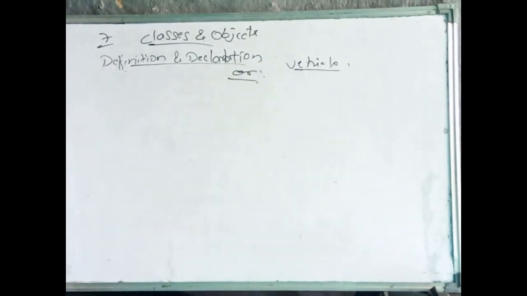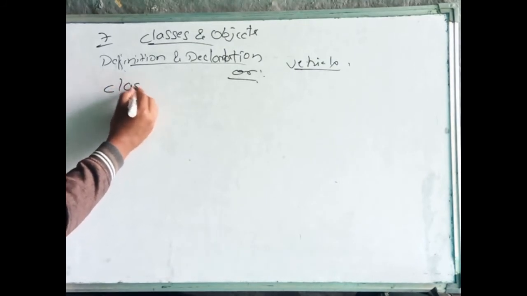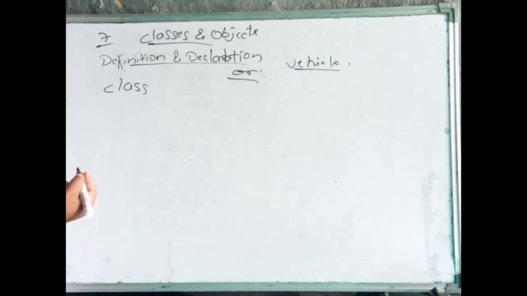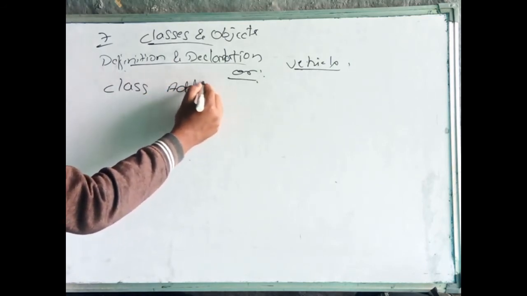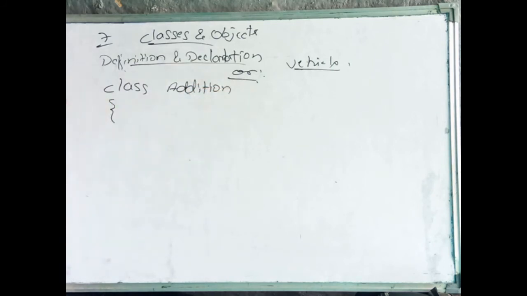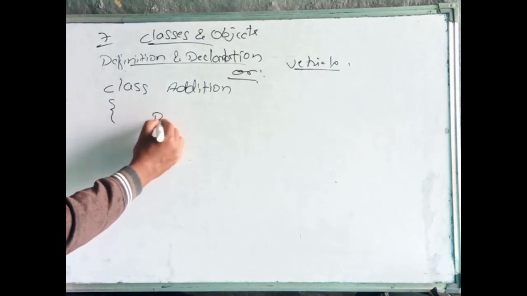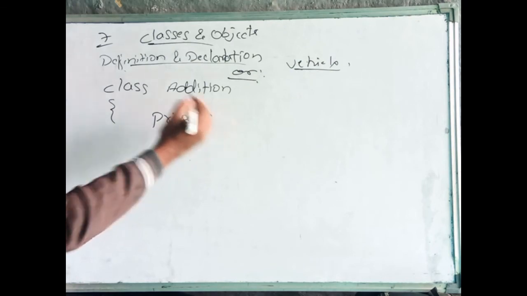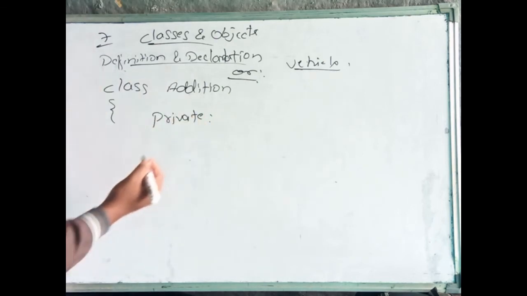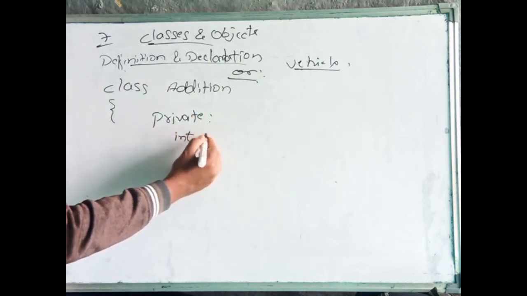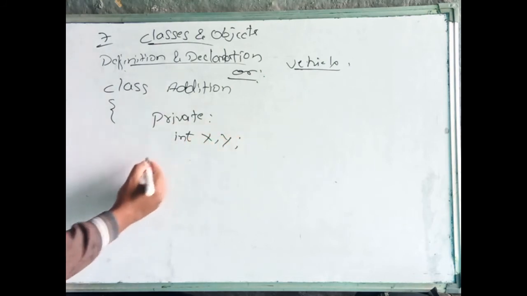चलिए इसका example देखेंगे. For example, I am writing one class, giving one name, anything. For example, sum, not sum. Instead of sum, we will take addition. Addition. एक name I am giving. Within this I am writing data. It may be private. Remember, after this member specifier we are using a colon. int x, y.